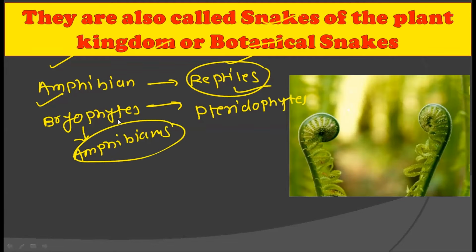And from these amphibians, the pteridophytes were developed, and that is why such a connection can be made that the pteridophytes are very similar to the reptile group of animals, and that is why these are called the snakes of the plant kingdom. All right.